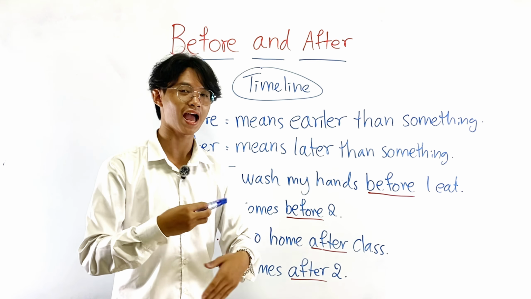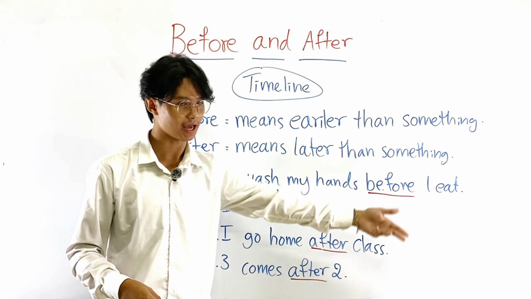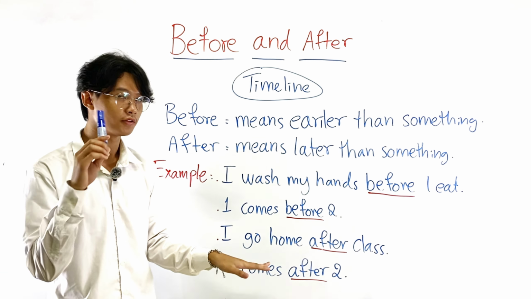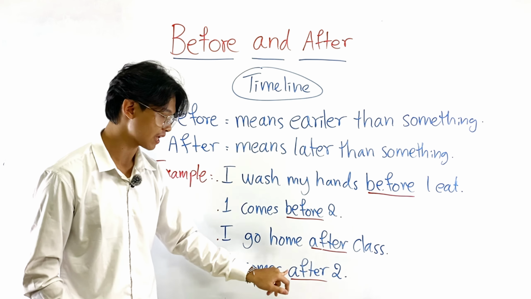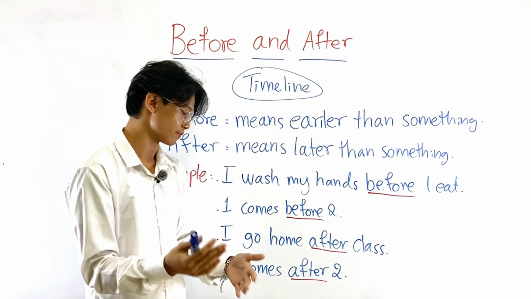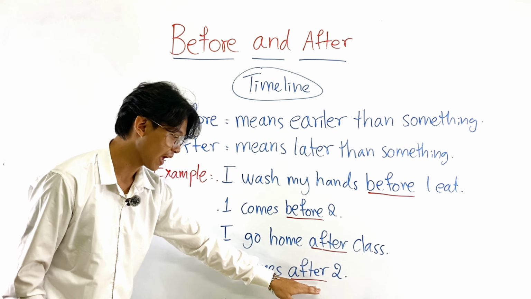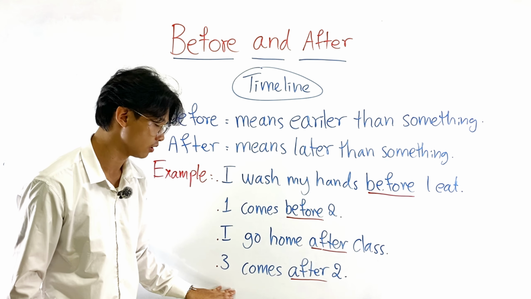Oh, that's how you know the word after. It means something that will happen later on, like after that. Now, another example is that 3 comes after 2. It might be confusing, but let's give it a try. 3 comes after 2. What does after have to do with the number 3 here?